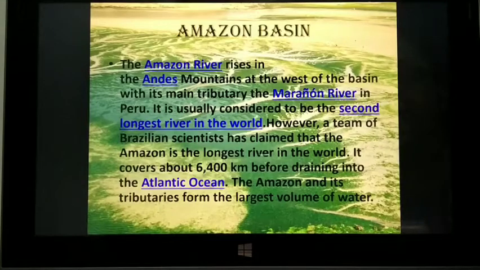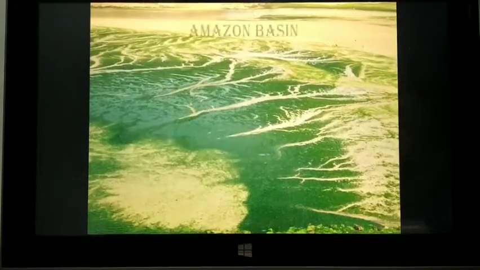The Amazon and its tributaries form the largest volume of water. So its volume, or you can say its drainage, will also be more.